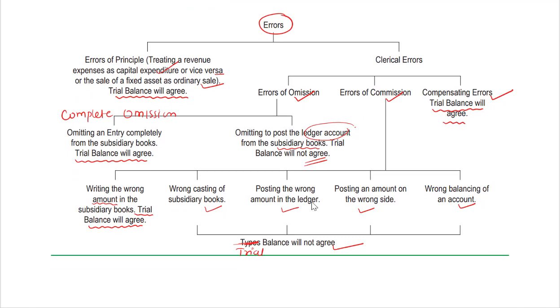Revise it well, quickly. This is very crucial. So these are the cases where the trial balance will agree, these four cases: error of principle, compensating error, complete omission, and wrong amount in the subsidiary books. In these four cases, the trial balance will agree, and in the rest of the cases, the trial balance will not agree. Okay?